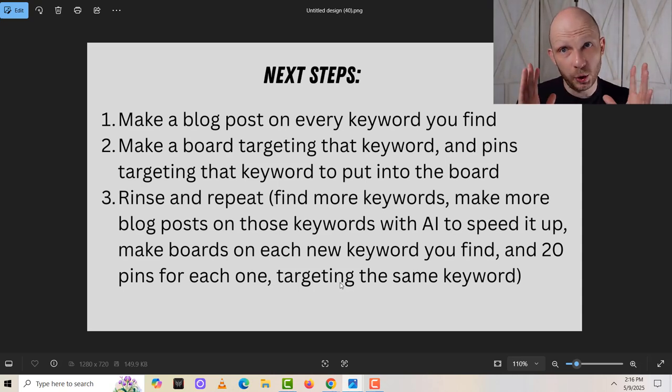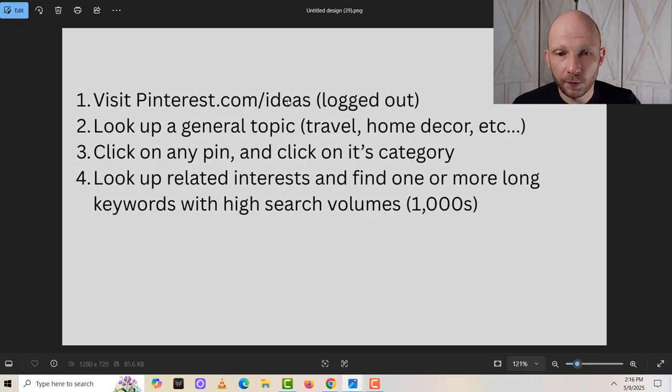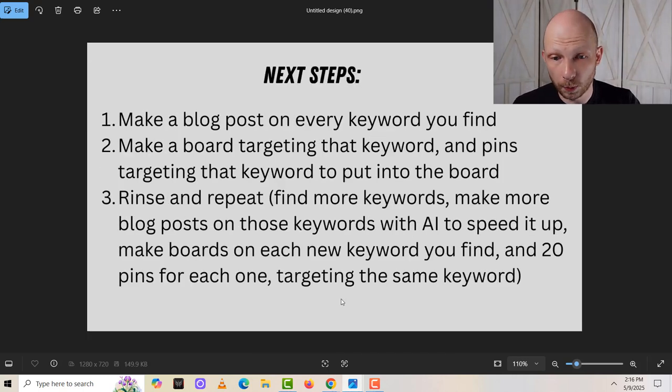I know this is a bit of a mouthful, but this is more advanced once you get into it. This tutorial is focused on the first part of what I explained here, so I want you to use this tutorial to find the keywords, and then once you find the keywords, I'll include more resources that you can start to use to incorporate these steps. But then basically the last step is to rinse and repeat.